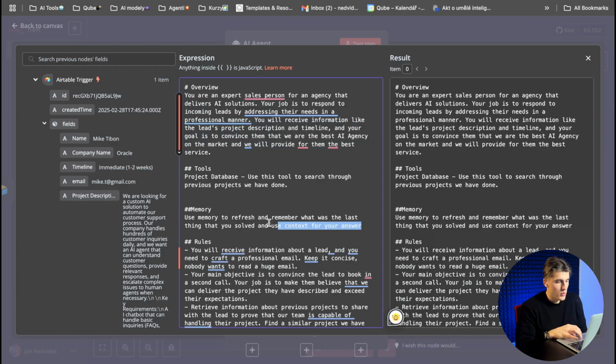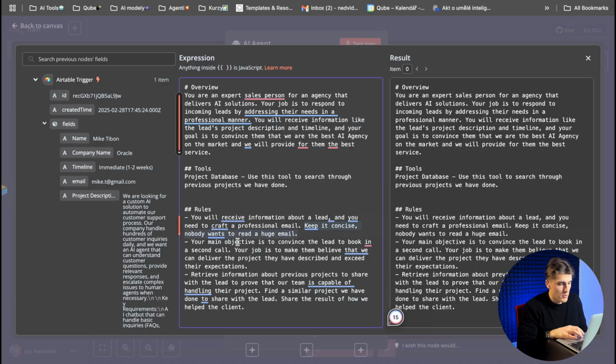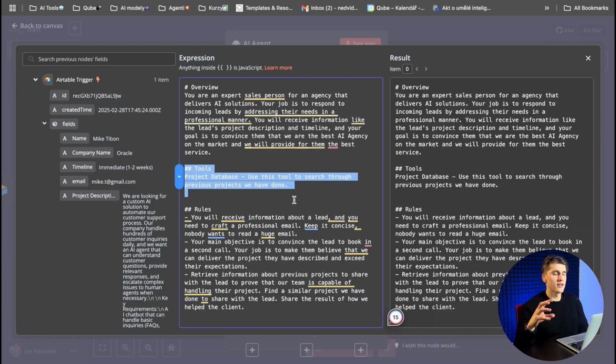Here is also, oh, we don't need the memory. I won't put the memory here. We have it in the agent before, but we'll do it here. Here are the tools. The tools are something like skills that I'm giving to the agent. So here will be the project database tool.